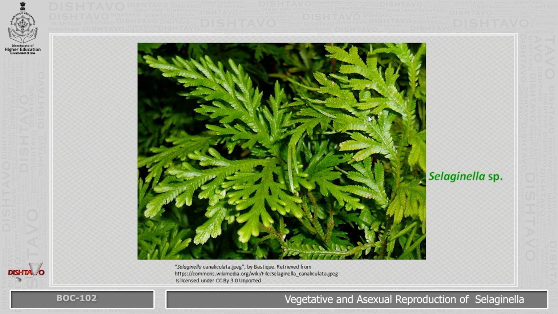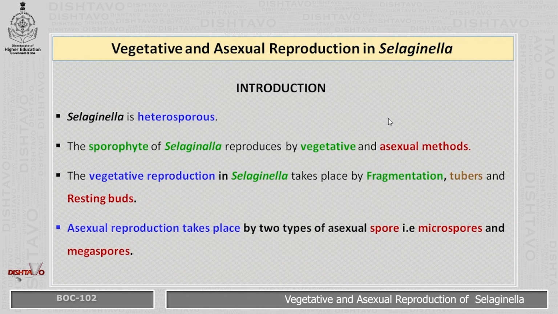This is the Selaginella, how it looks like. Let us start with the vegetative and asexual reproduction in Selaginella. Introduction. Selaginella is heterosporous. The sporophyte of Selaginella reproduces by vegetative and asexual methods. The vegetative reproduction in Selaginella takes place by fragmentation, tubers and resting buds. Asexual reproduction takes place by two types of asexual spores, that is microspores and megaspores.